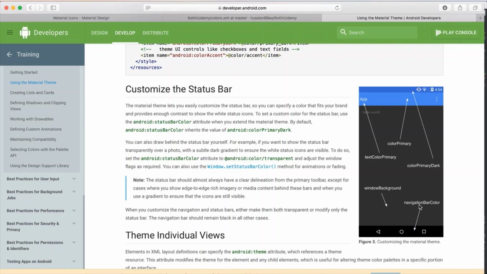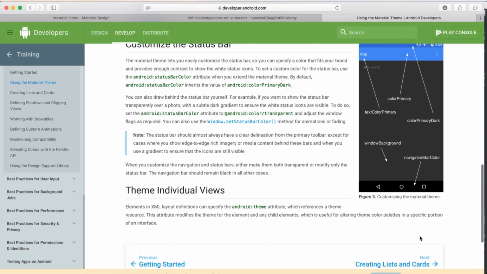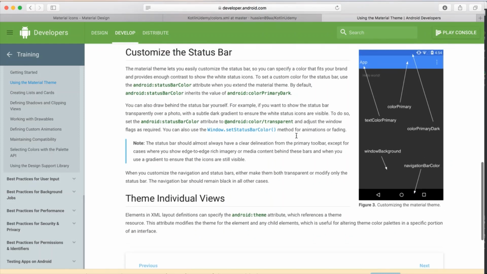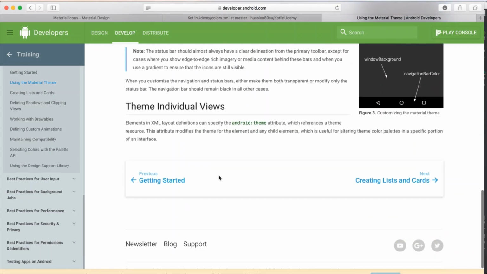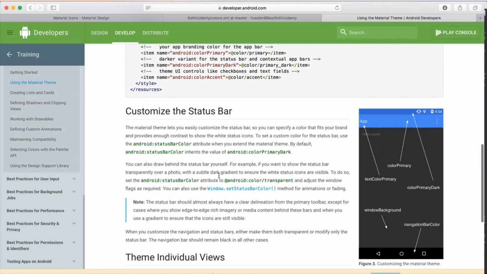This bar is represented by navigation color bar. So if you want to change this one, you have to call something named navigation color bar. I don't know how to spell it, but let me see if it is here. Navigation color bar, just take it. If not, let me just go try to rewrite it.